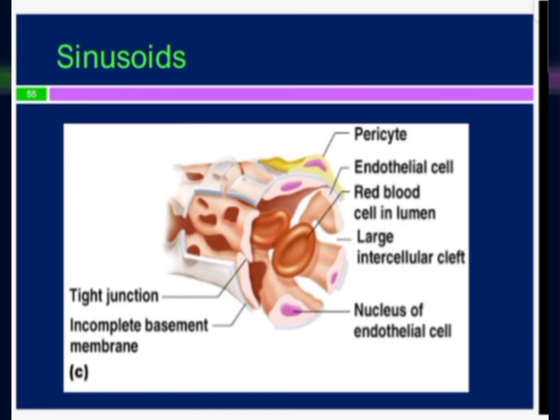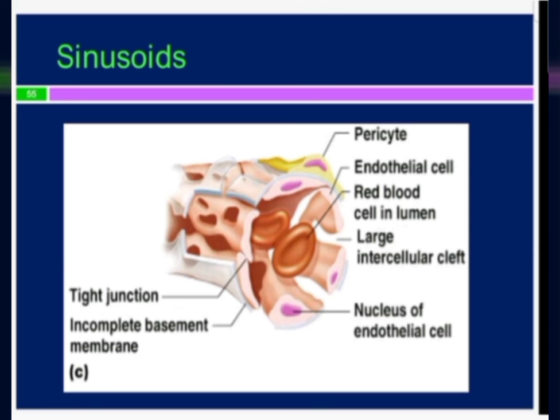Another very important feature of the sinusoid, the lining of the sinusoid, is that there are cells which are phagocytic cells, and they belong to MPS, that is the mononuclear phagocyte system. And these cells we have studied in the case of the spleen. In the splenic sinusoids there was a littoral cell, and we will study in the case of the liver.